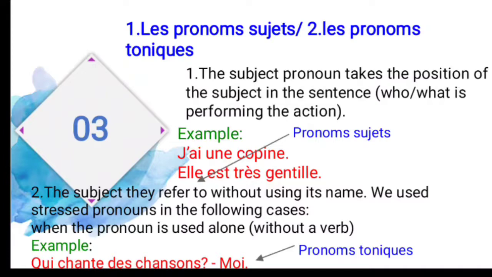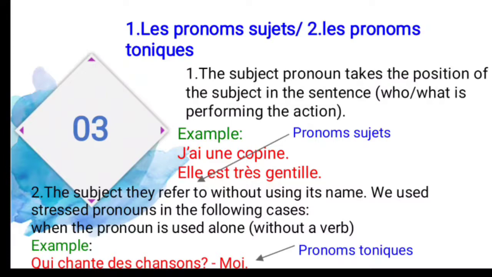And what are the subject pronouns? "Je", "tu". "Je" means I, "tu" means you, "il" means he, "elle" means she, and "nous" means we, "vous" means you, "ils" means they, used for the masculine plural, and "elles" means they, used for the feminine plural. This is all about the pronom sujet.